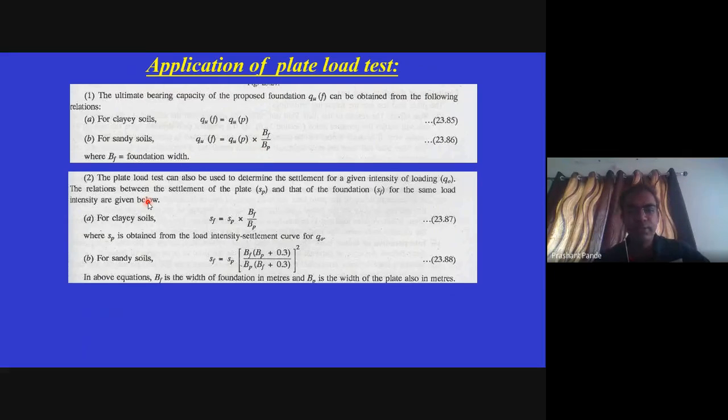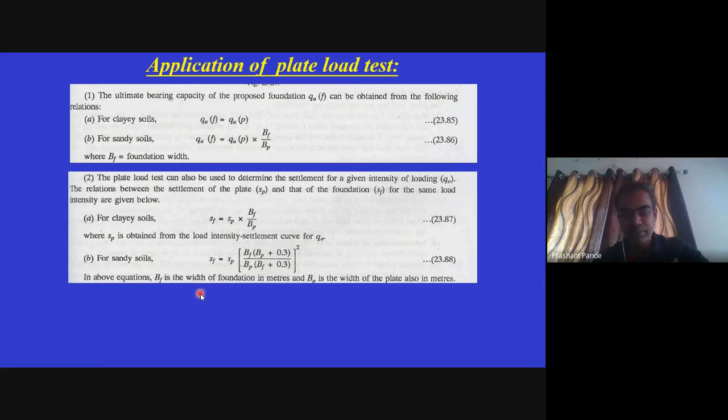The plate load test can also be used to determine the settlement of a foundation for a given intensity of loading. The relation between the settlement of plate SP and that of foundation SF for the same load intensity is given below. For a clay soil, SF is equal to SP into BF upon BP. SP is obtained from the load intensity settlement curve for Q0. For sandy soil, SF is equal to SP into the whole square of BF upon BP, into (BF plus 0.3) upon (BP plus 0.3), where BF is the width of foundation in meters and BP is the width of plate in meters.